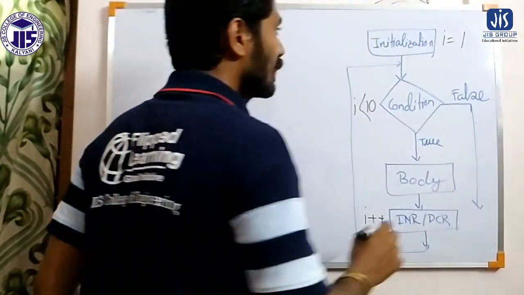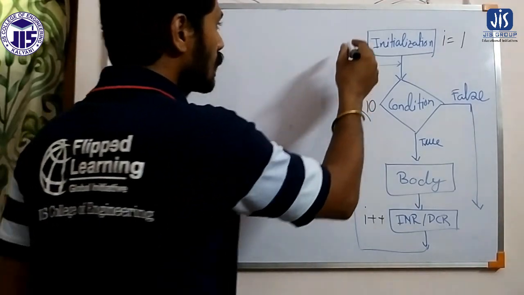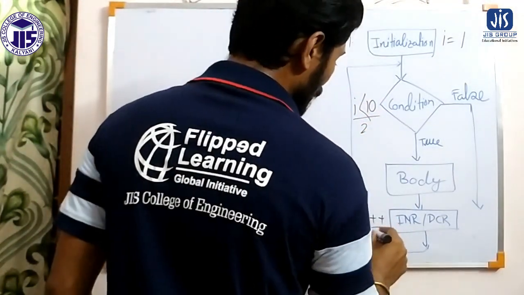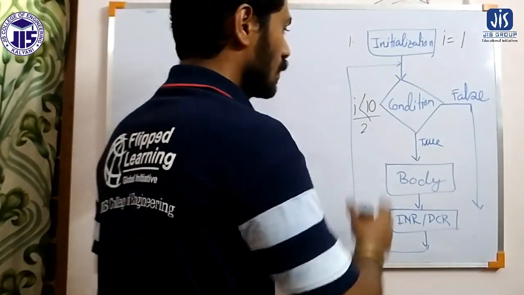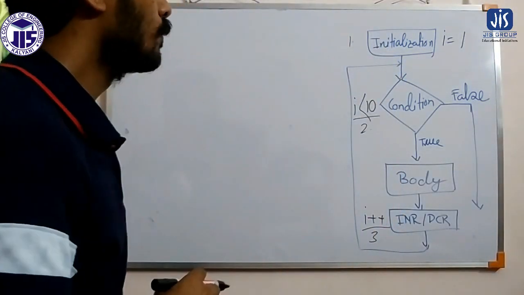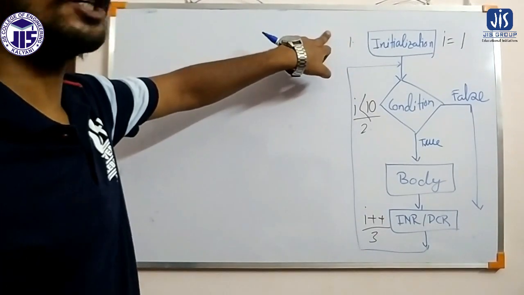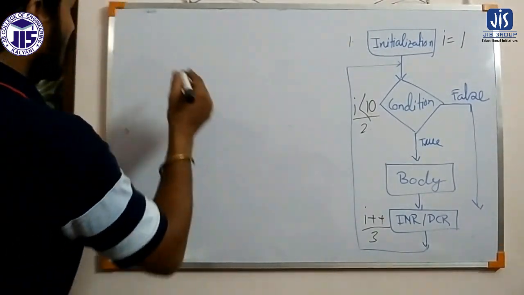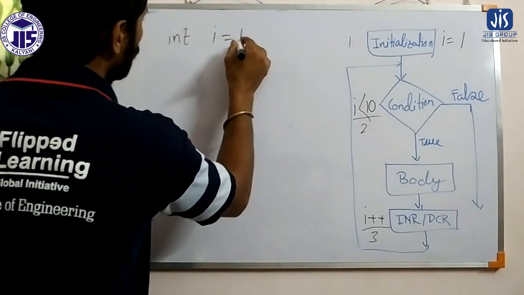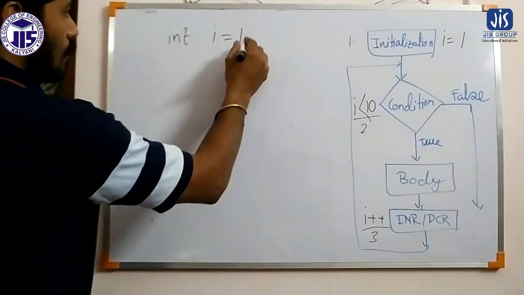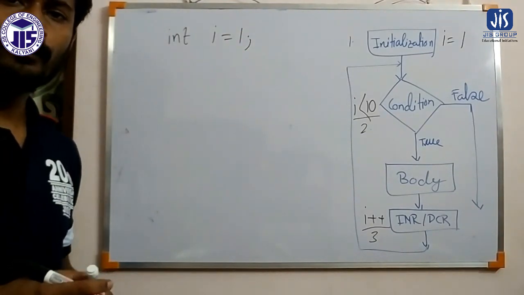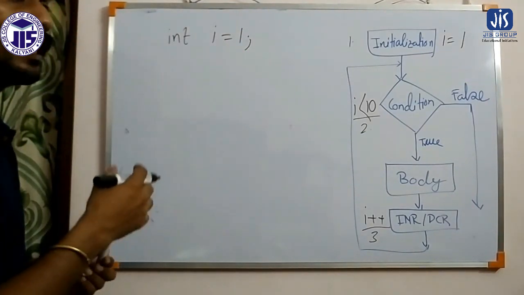So basically these are the three components that we have already discussed. Initialization should be there, condition should be there, and either increment or decrement should be there. These are the three components of any kind of loop. So first we perform the initialization operation. Let us take a variable I that is equal to 1. That is my initialization operation. Initially we have assigned a value to the I variable. Then we apply the condition.